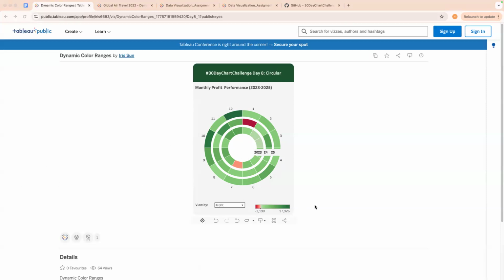But I will say I do like the legend, and at least when it comes to profit, there seems to be some kind of clear pattern, and we can see the years 23, 24, 25, et cetera. It looks nice. I think it's well done from a chart building perspective.